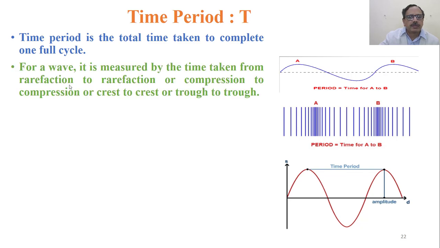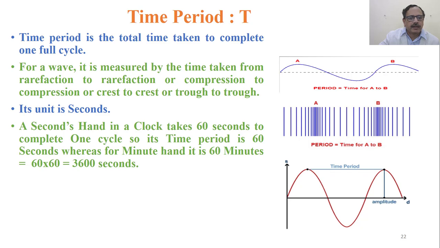For a wave, it is measured by the time taken from rarefaction to rarefaction, or compression to compression, or crest to crest, or trough to trough. Its unit is seconds. A second's hand, if you observe in a clock, takes 60 seconds to complete one cycle. So its time period is 60 seconds.